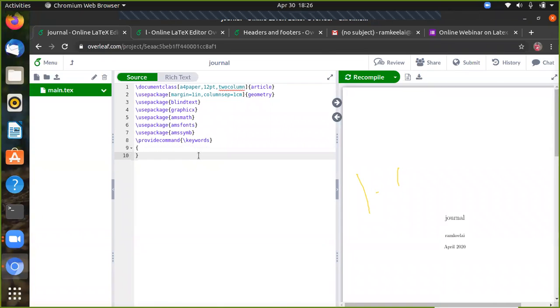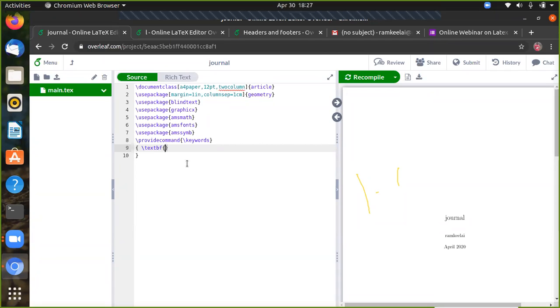In between the open braces and close braces, I have to define the font of the keyword. We can define the font of the keyword as italic, and it should be in bold letters. So \textbf, which makes your keyword bold. Yesterday we discussed \textbf for bold text, \underline to underline the text, and other things like \footnotesize.